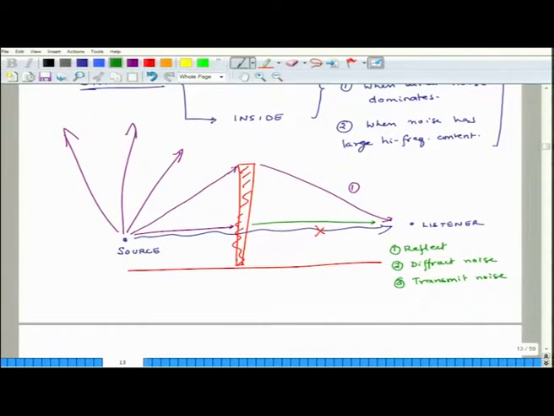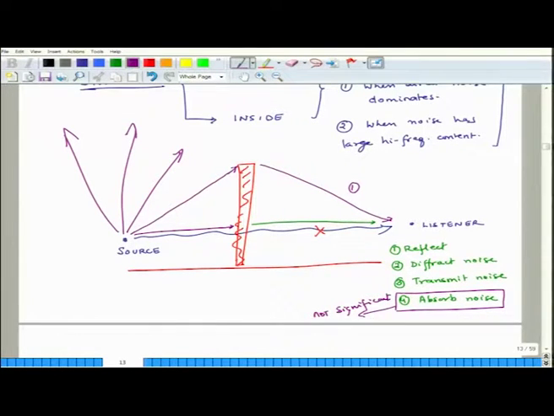Depending on how good a barrier is, it will transmit only so much amount of noise, and then finally, they absorb noise. But the absorptive effect of barriers on noise is not significant, particularly if we are thinking of outdoor applications. It's not a whole lot.